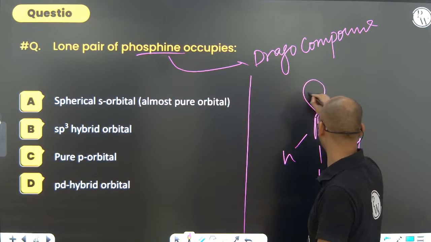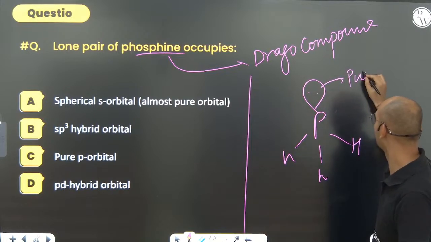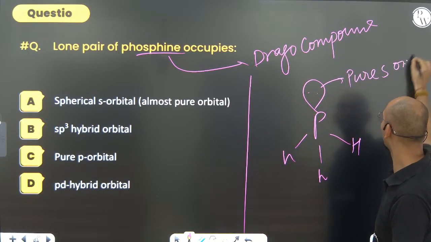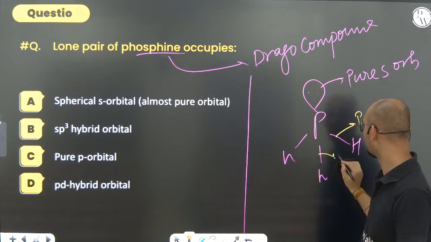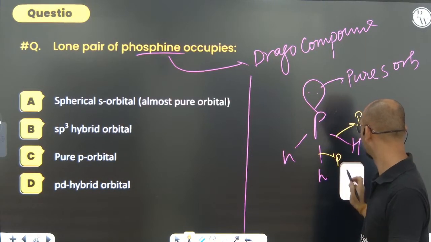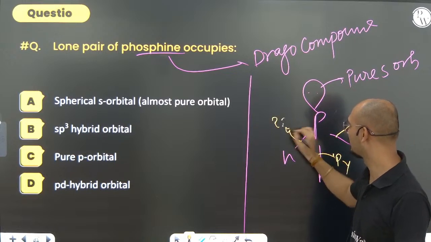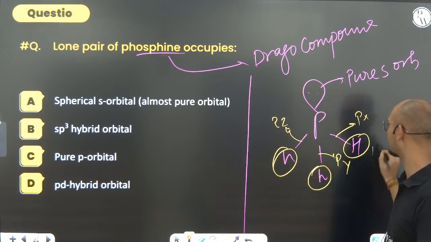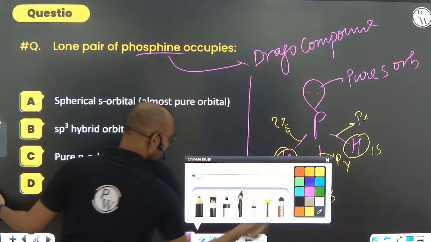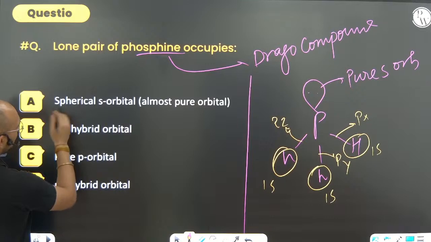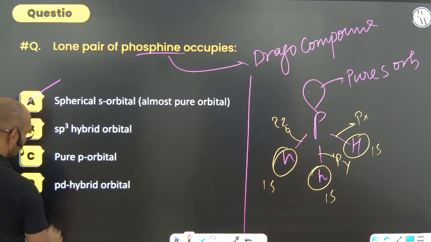Where this lone pair will be there? It will be in the pure s orbital, because all these are px, py, and pz orbital. And hydrogen, so I hope you all know that 1s. Arey, easy hai bhai. Next, come to the spherical s orbital, almost pure orbital. Of course, it is correct.